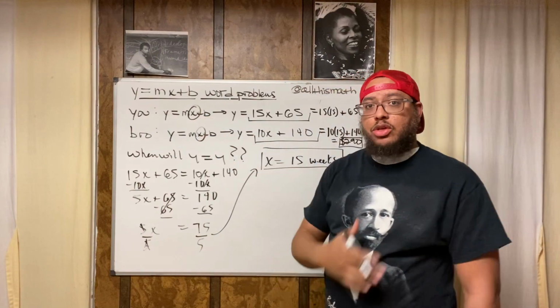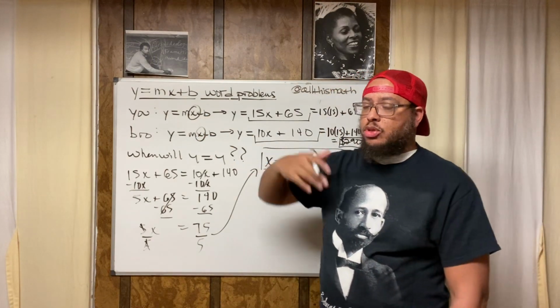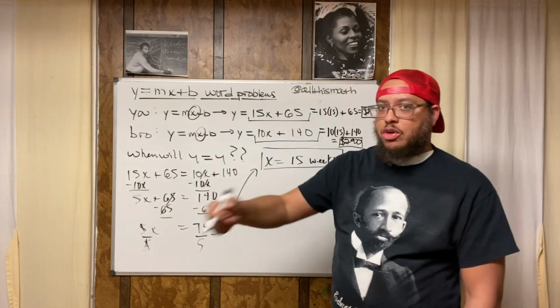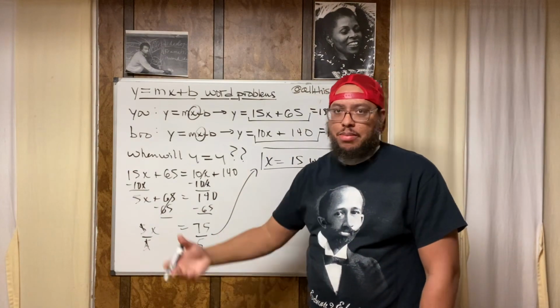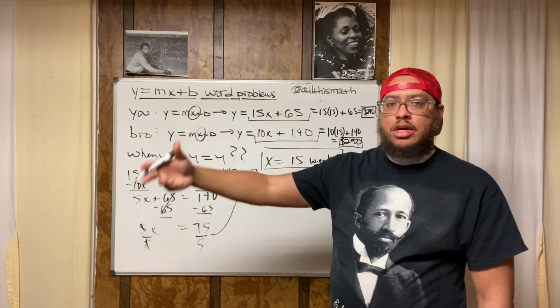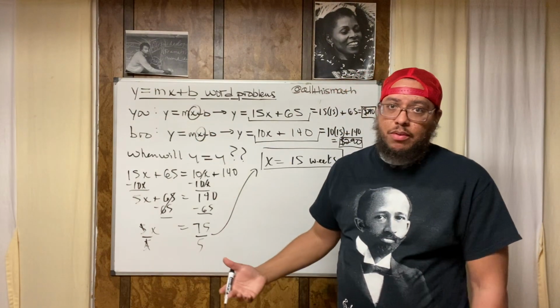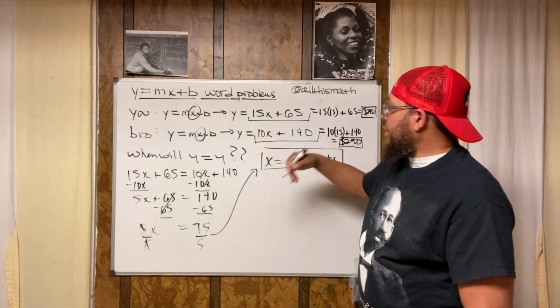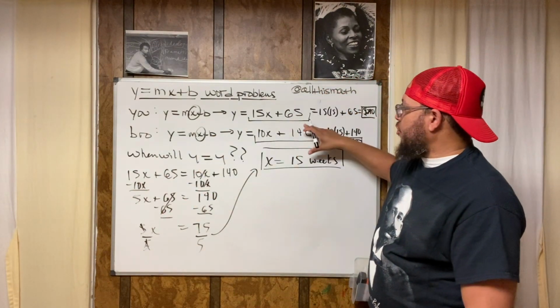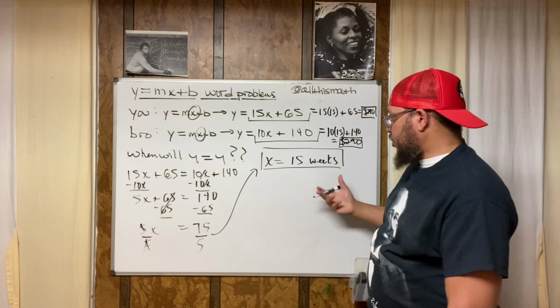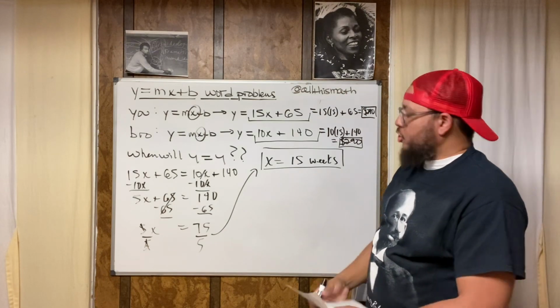B is the amount of money you start out with before you start making deposits, before you start making withdrawals, before you start making payments, whatever, before you start receiving payments. B is what you start out with. In a lot of cases, B is going to be zero. In this particular problem, they started out with $65 and $140 upfront money, respectively.